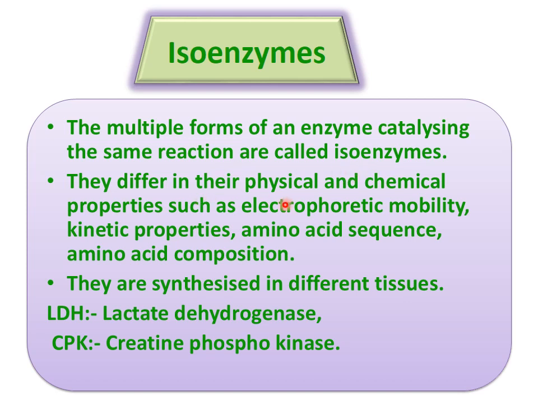They differ in physical and chemical properties such as electrophoretic mobility, kinetic properties, amino acid sequence, amino acid composition, and so on. They are synthesized in different tissues, but their function is the same. Examples of isoenzymes we will see are LDH and CPK.